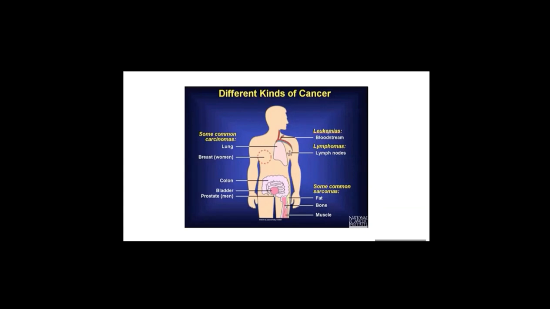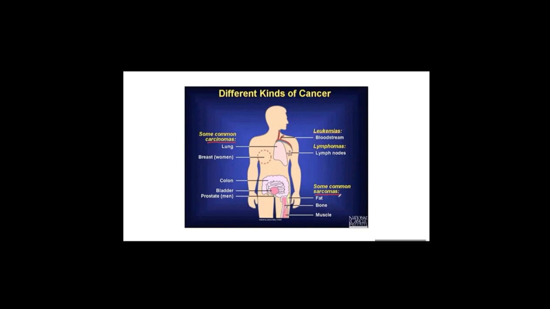Carcinoma is the most common type of cancer. Carcinoma arises from cells that cover internal or external body surfaces, such as lung, breast, and colon; these are the most frequent cancers in carcinoma. Sarcoma is cancer arising from cells found in the supporting tissue of the body, such as bone, cartilage, fat, and connective tissue.